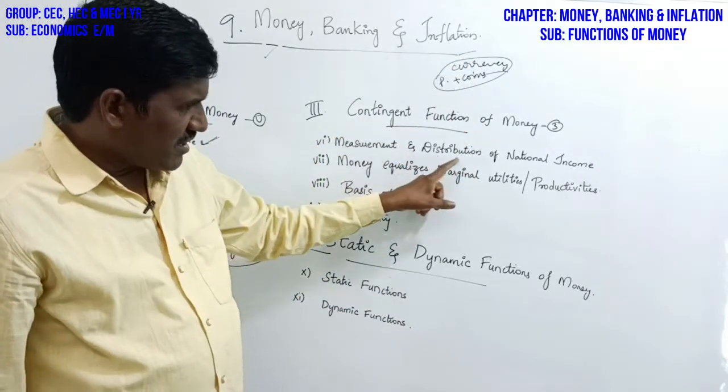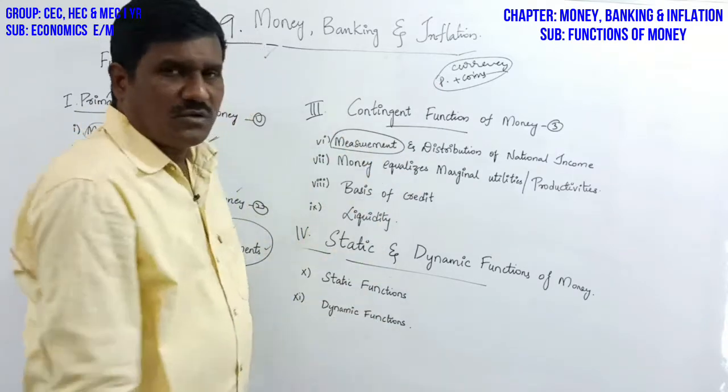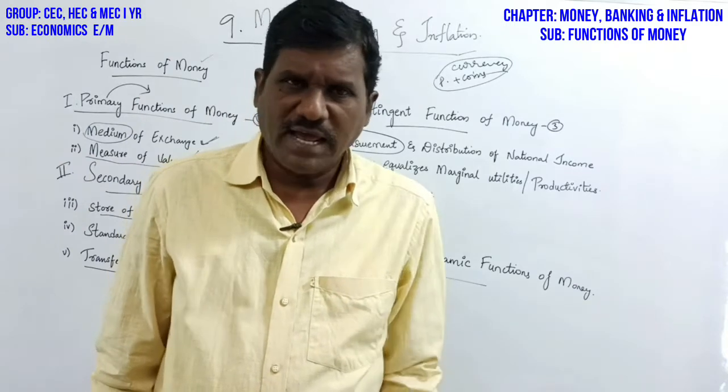Measurement and distribution of national income. Measurement. Suppose gold undi, lands unnai, assets unnai, plants unnai.